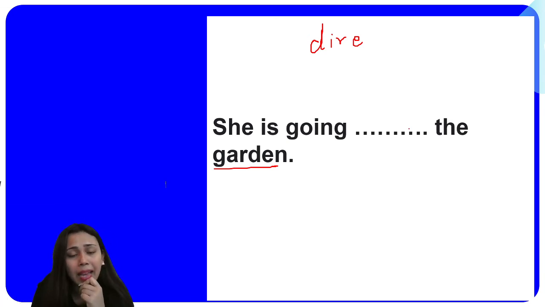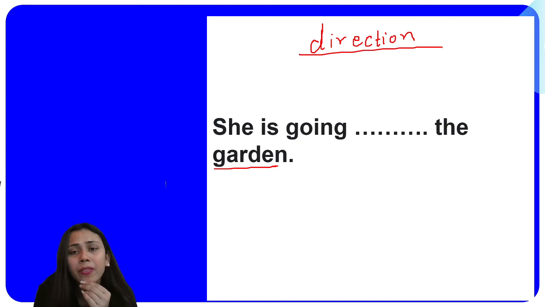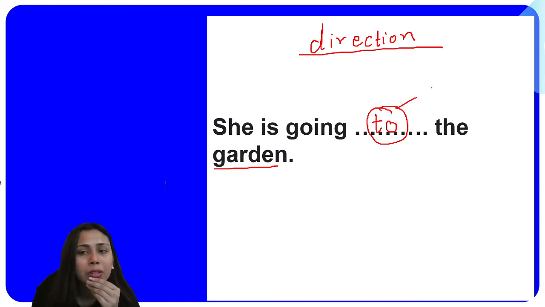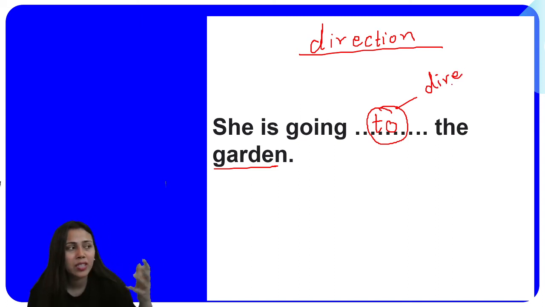If she is going in the direction of the garden, we have a preposition for that. For example, I am going dash the school. You are going in the direction of your school, right? उसके लिए हमारे पास एक preposition है. If you are going in a certain direction, there we have to use to. For example, she is going to the garden. To the garden indicates the direction. अगर आप किसी चीज के direction में जा रहे हो, there you'll be using to.